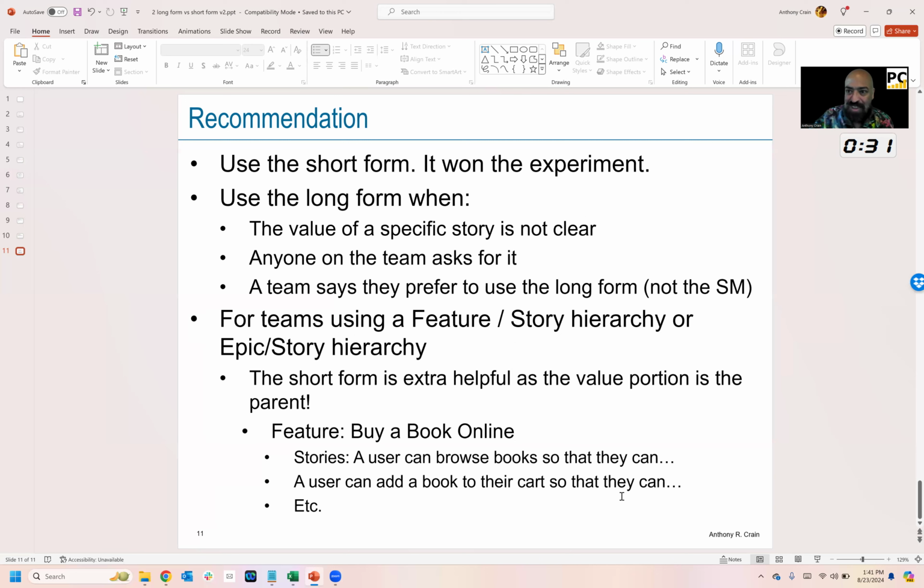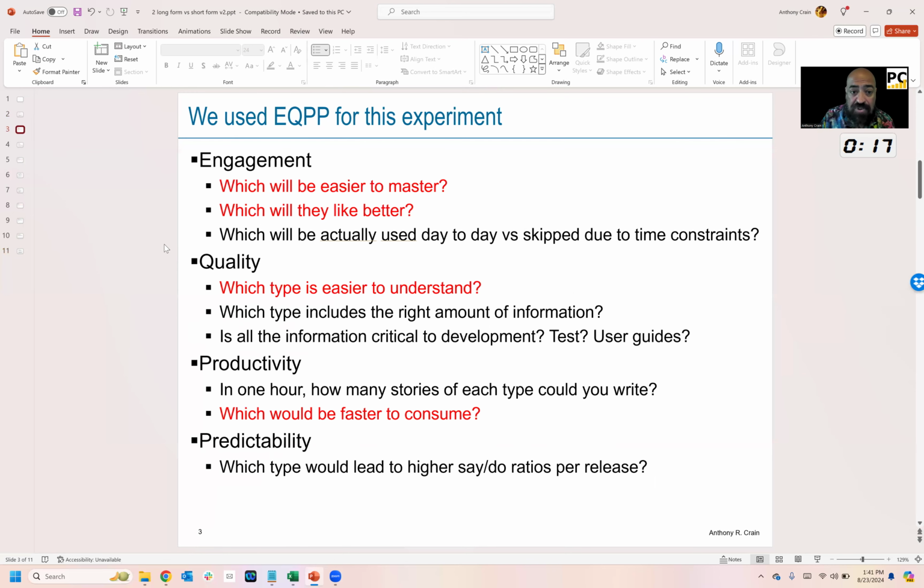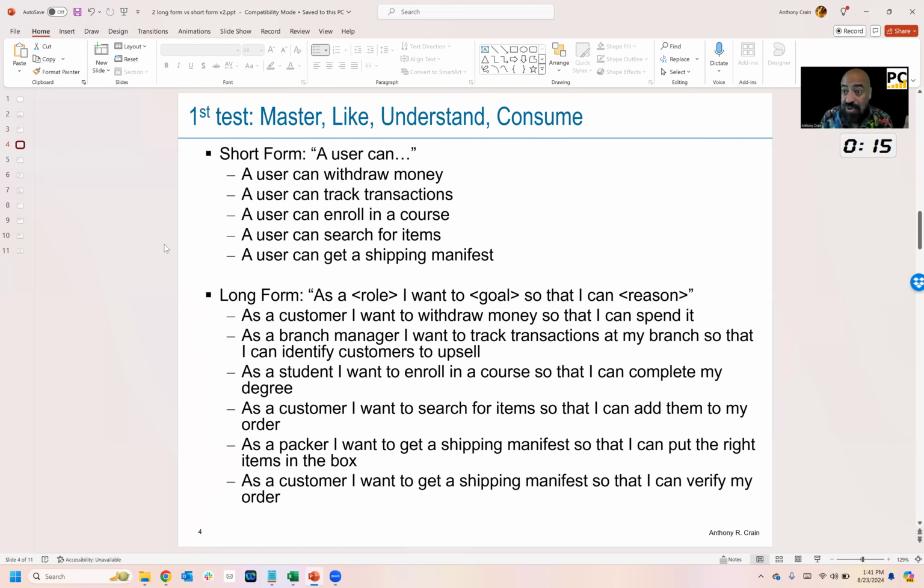Every story is going to have the feature name as their goal. Lots and lots of stories here with "so that I can buy a book online," "so that I can buy a book online." You saw that first page. You saw how much harder it was to read these. All you're going to do is slow everybody down if you do it this way. And it's just going to be the same feature name over and over. Look at your stories today that are following the right format, and you'll be surprised to see how often they all say the same thing for that "so that I can." And that's it. That's our experiment.